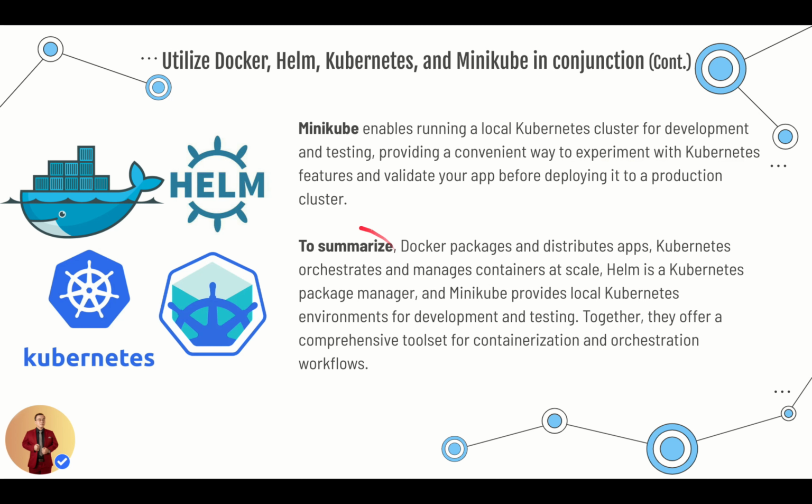To summarize, Docker packages and distributes apps, Kubernetes orchestrates and manages containers at scale. Helm is a Kubernetes package manager, and Minikube provides local Kubernetes environments for development and testing. Together, they offer a comprehensive toolset for containerization and orchestration workflows.